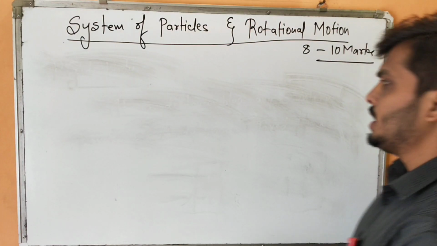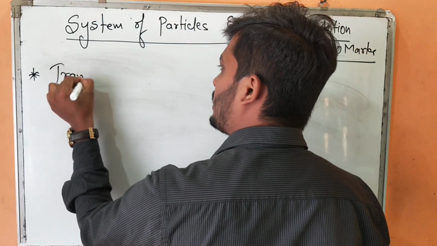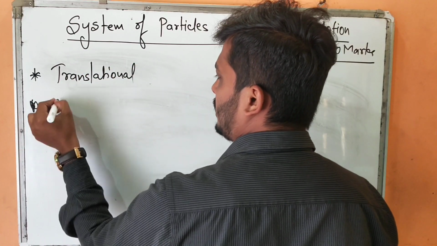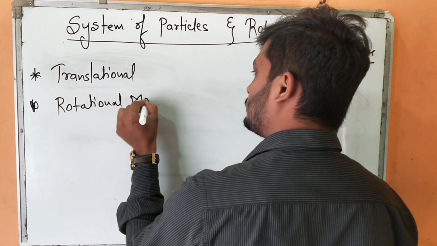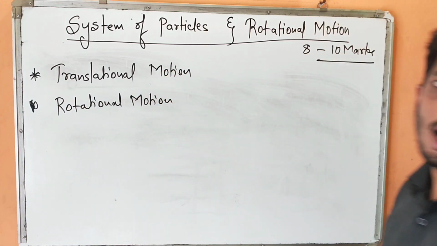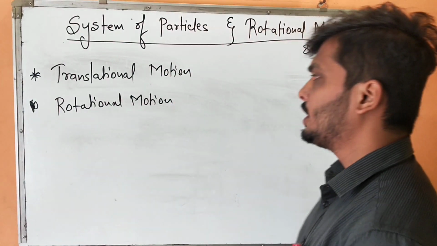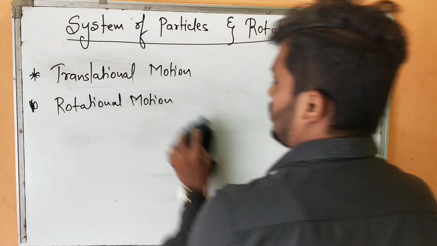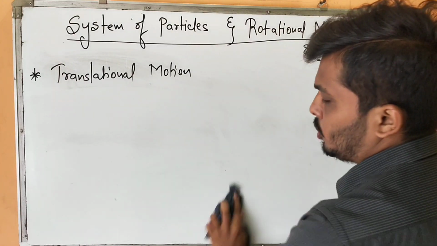Now a rigid body can undergo two types of motion. The first one is translational motion, and the other one is rotational motion. So a rigid body will undergo two types of motion: one is translational motion and the other is rotational motion. Before we start the rotational motion, we'll first study in detail what exactly translational motion is.